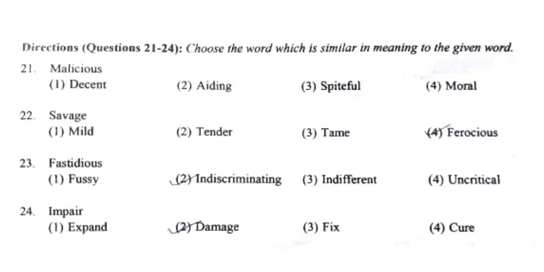So the first question here is, choose the word which is similar in meaning to the given word. Similar in meaning means we have to spot the synonyms. So the first is given as malicious. So the synonym of malicious will be spiteful. Then we have savage. So the synonym of savage will be, among the given options, ferocious. Then we have fastidious. So the synonym of fastidious will be fussy, option number 1.